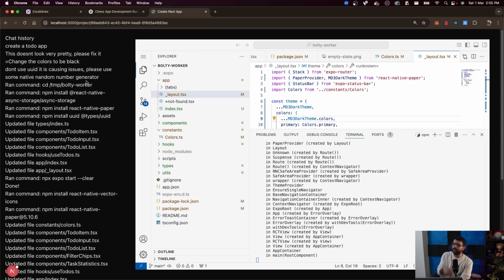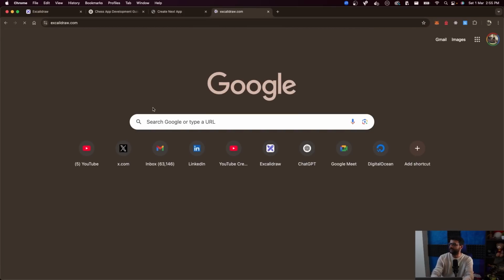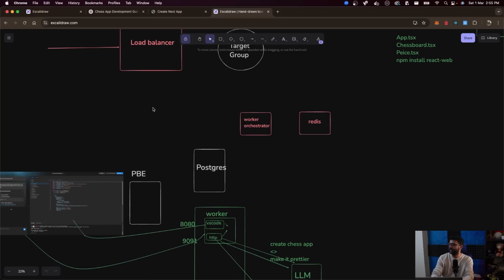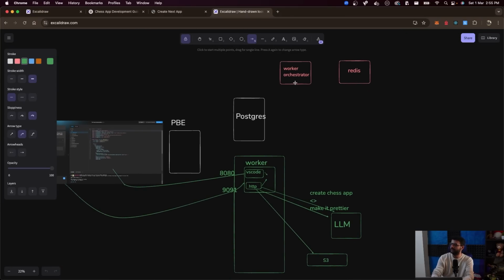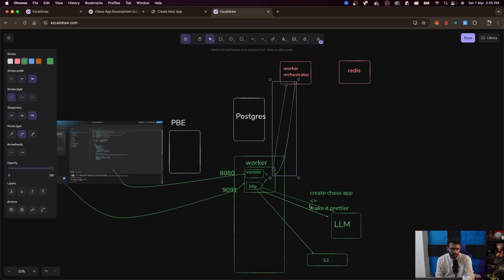There is one thing I discussed in the architecture initially, which I haven't covered, which is the worker, this thing right here, the worker orchestrator and Redis. We need this to scale up the servers. We need the server to tell the orchestrator to bring it down whenever it's done and idle. This is something we need to figure out. Very interesting and very simple. I've done this in the past for some other company. So try to do this. You need an AWS account for it though. So that might be a blocker.